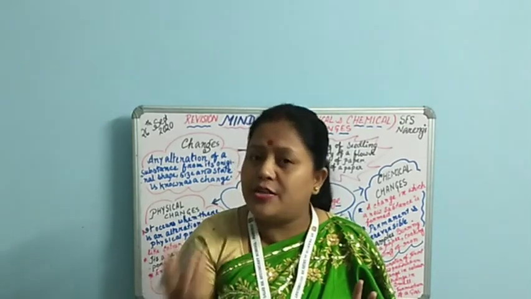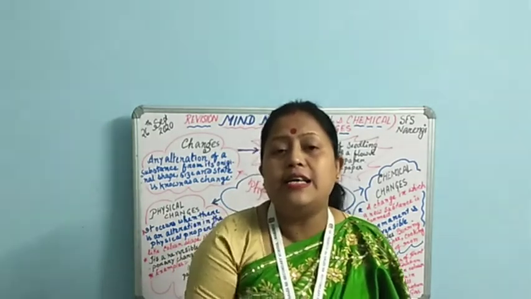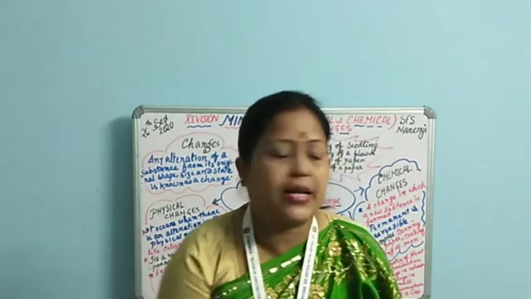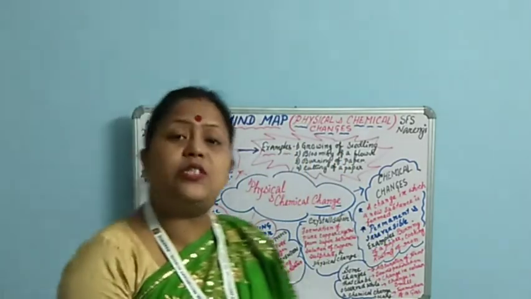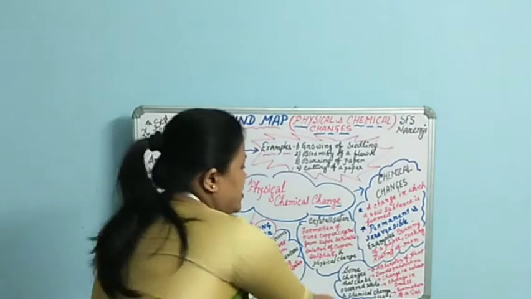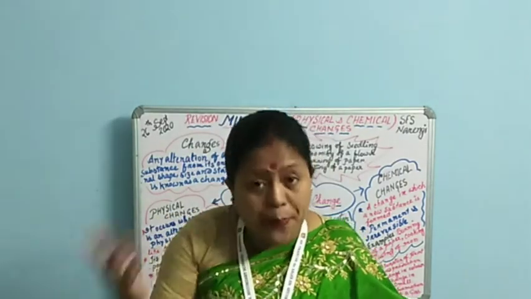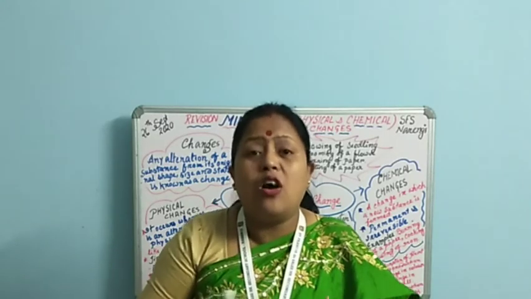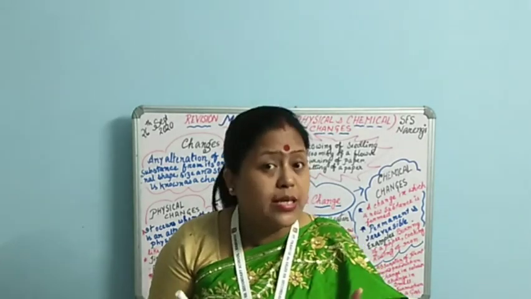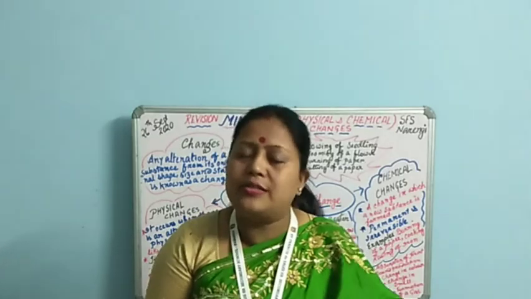So this kind of color change also says that some chemical change is occurring. Then next is change in smell. Here you see change in smell. Sometimes, if you keep the food for a longer period of time, it starts to spoil. It starts to give a foul smell because some kind of reactions occur inside the food.